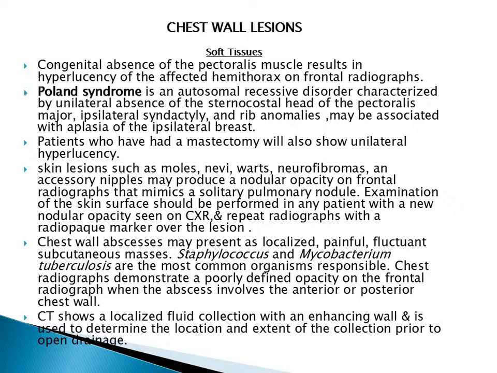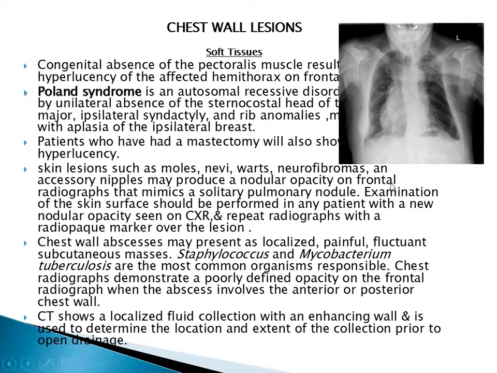Chest wall abscess may present as localized, painful, fluctuant subcutaneous masses. Staphylococcus and Mycobacterium are the most common organisms responsible. Chest radiograph demonstrates a poorly defined opacity on frontal radiograph when the abscess involves the anterior or posterior chest wall. CT shows a localized fluid collection with enhancing wall and is used to determine the location and extent of the collection prior to open drainage. This is an example of Poland syndrome. We see hyperlucency in the left side due to absence of the pectoralis major.